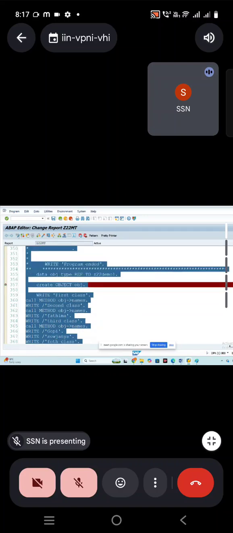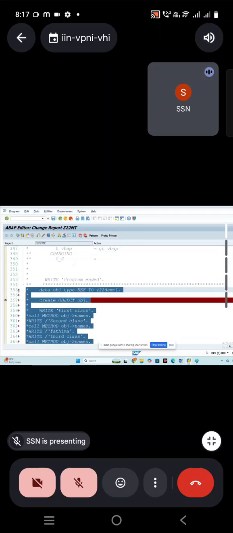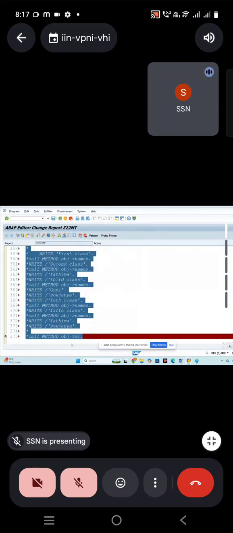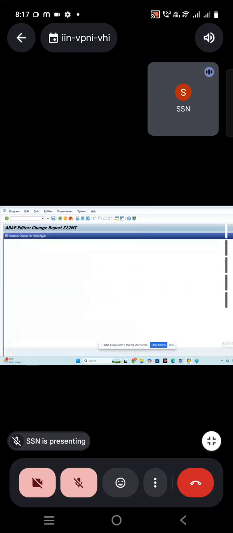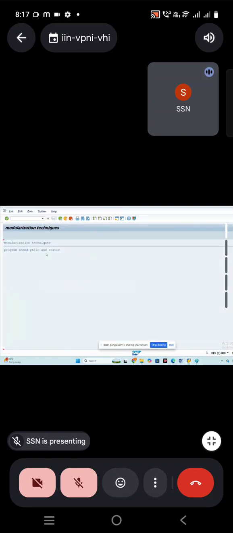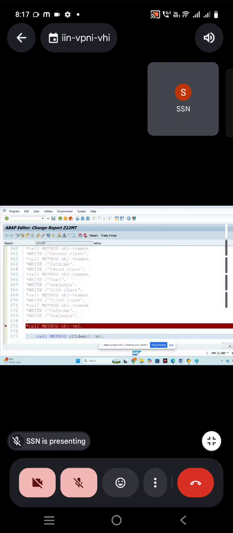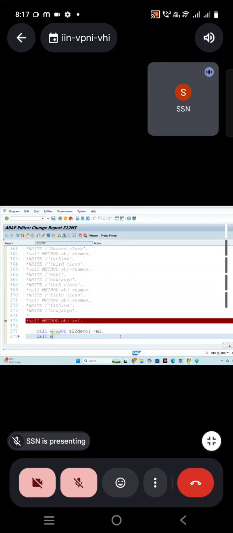Or, I'm just commenting out this. I'm not creating the object, all those things. Directly I can call the static method. How to call? Call method Z22 demo1 double arrow the names. Sorry, not names, M1, right? M1 is the static method. So directly with the class name and method name I can call, because it's going to have the memory already. No need of creating the object. Directly I can call.